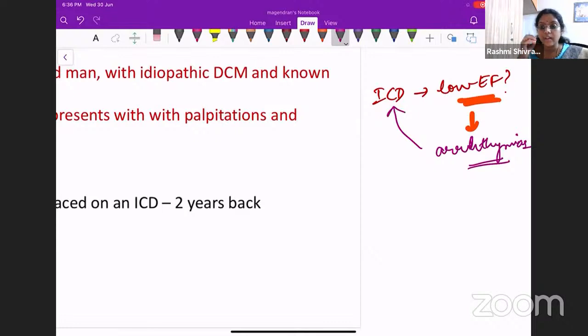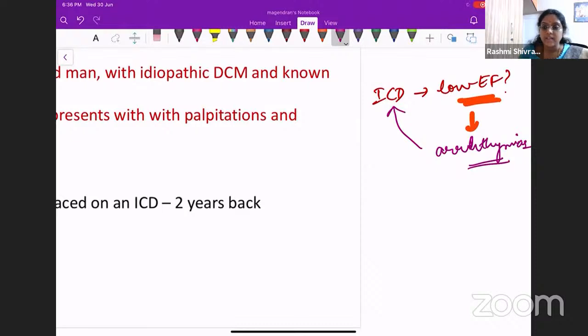When a run of arrhythmia is produced, the ICD will start its action and the arrhythmia will be reverted, and sinus rhythm will be restored. That is the purpose of putting an ICD in a patient with this kind of low ejection fraction. It is a primary prevention. You will place an ICD when the patient has a low ejection fraction.